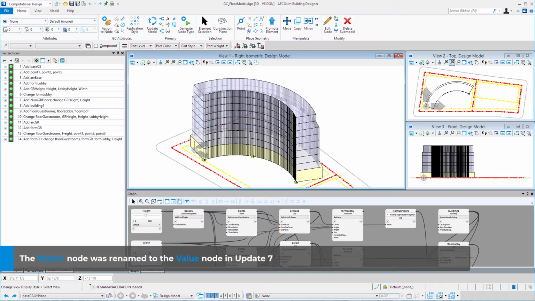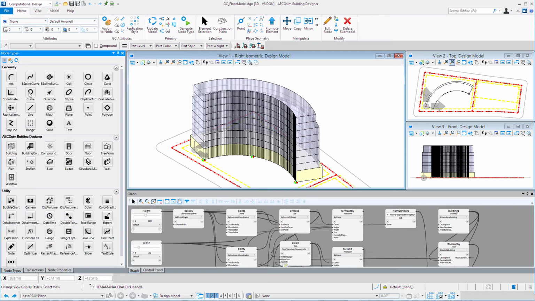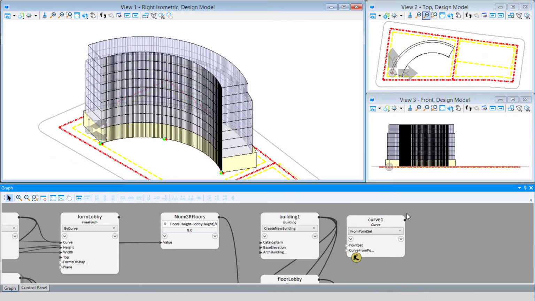So for instance, it would be nice to know the total floor area of the model as changes were being made. So in order to do this, first we'll need to define each floor as a closed shape. Now we did this in a previous session and we're going to use the same methodology. So I'm going to go over to my node types and I'm going to drag and drop a curve node onto the graph. And I'm going to rename this node as plate lobby. So this will be the floor plate for the lobby floor.